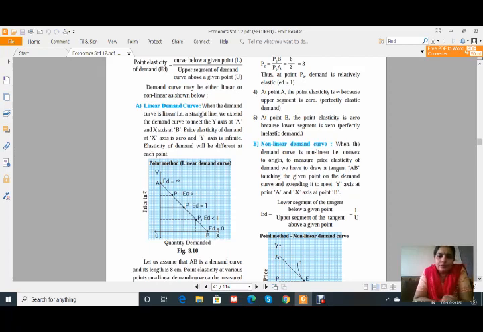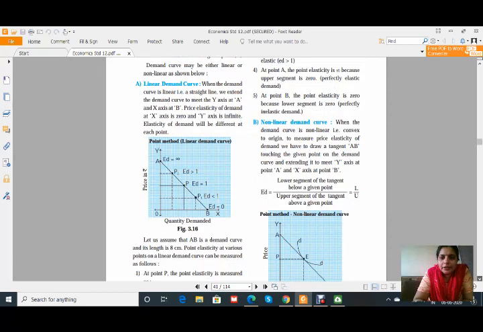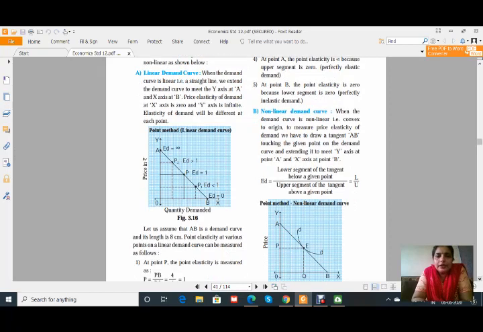See this. The demand curve is either linear or non-linear. Linear means a straight line. Non-linear means a curve. Here you can see point-wise it is given: at the top, ED is equal to infinity, then at P2, ED is greater than 1. At point P, ED is equal to 1. At P1, ED is less than 1. And when ED is equal to 0, it touches the x-axis.